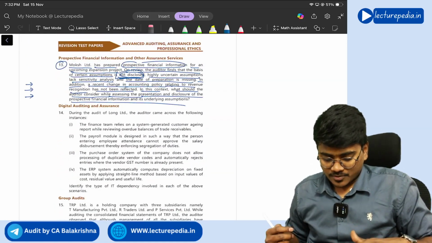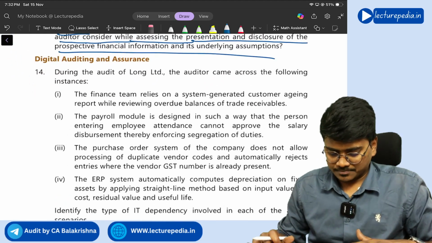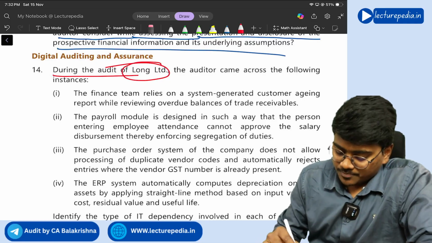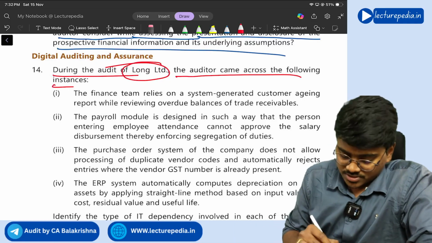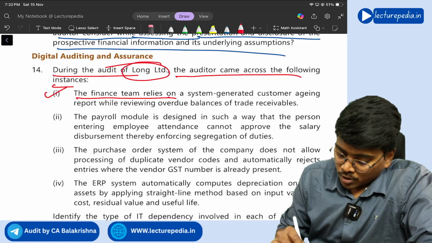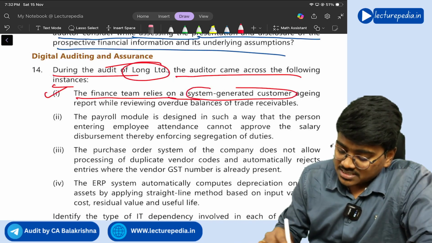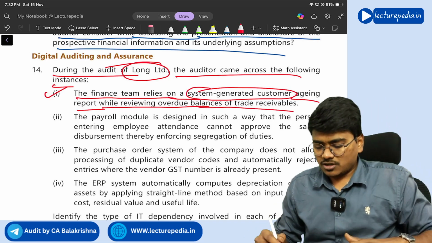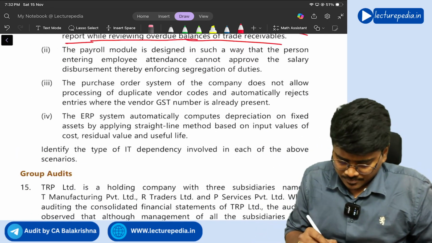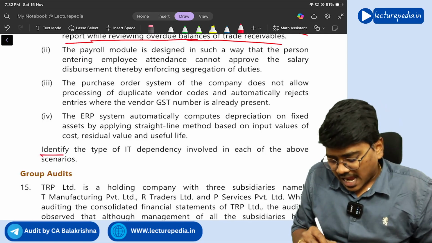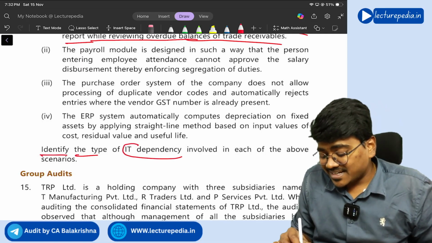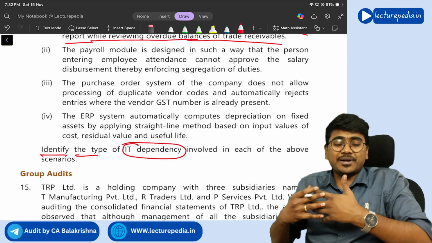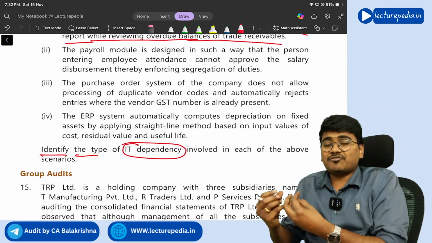Next, question number 14. See, during the audit of Long Limited, the auditor came across the following instances. Finance team relies on system generated customer aging report while reviewing overdue balances of trade receivable. What question are they asking? So in these 4 situations, identify the type of IT dependency. IT dependency means you have depended on information technology for a particular purpose.